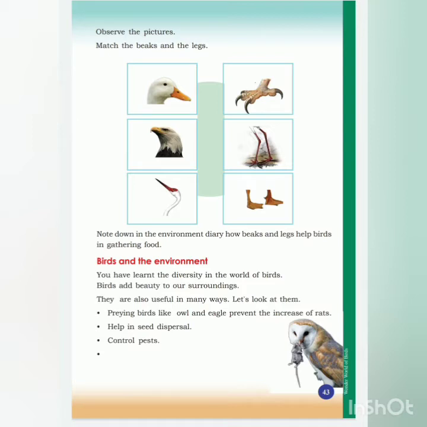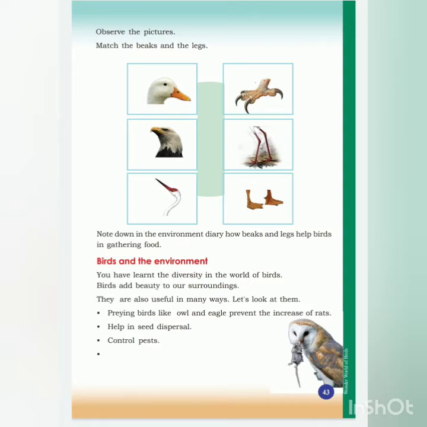And next one is control of pests. As we already said, owl and eagle help in preventing the increase of rats. Like that, they help in controlling pests. Pest means any creature that destroys the crops. When these birds eat them, it helps in controlling the number of pests. And for the next point, just think and write any point on how these birds are useful for the environment.